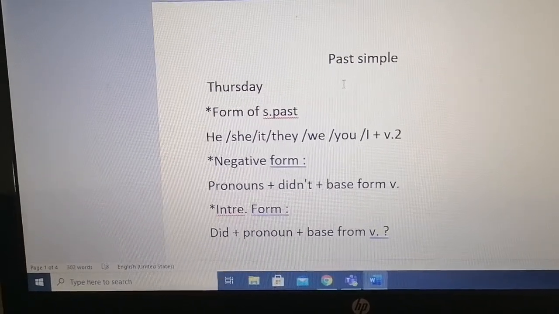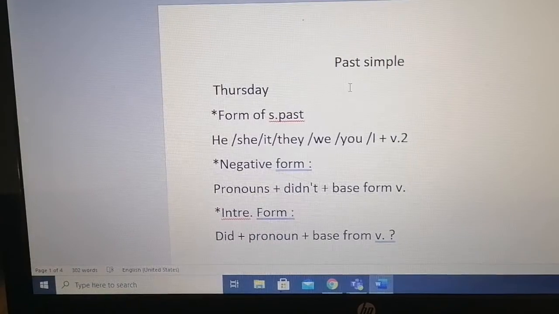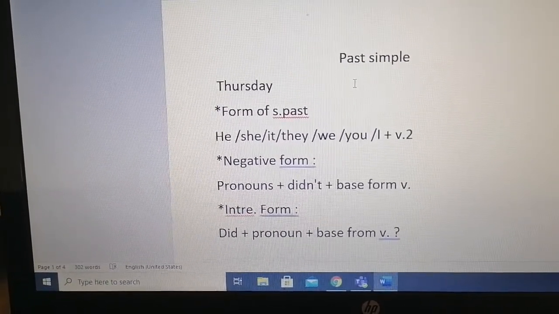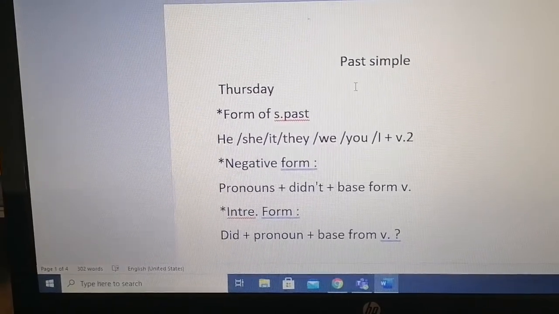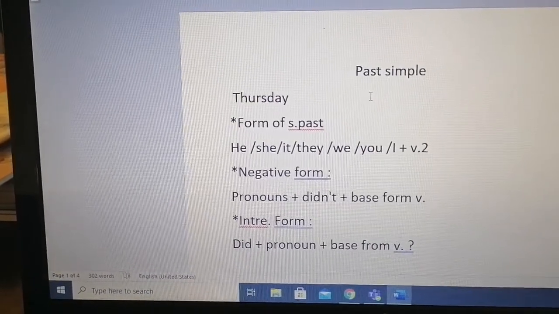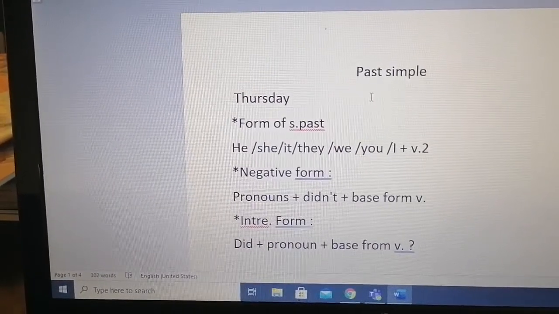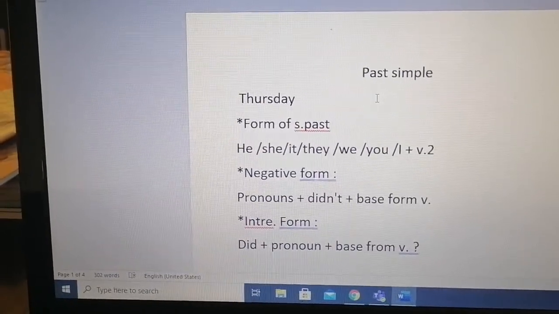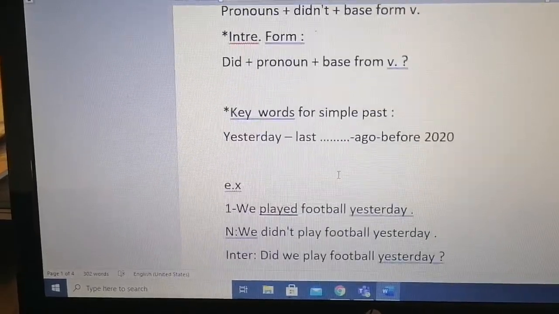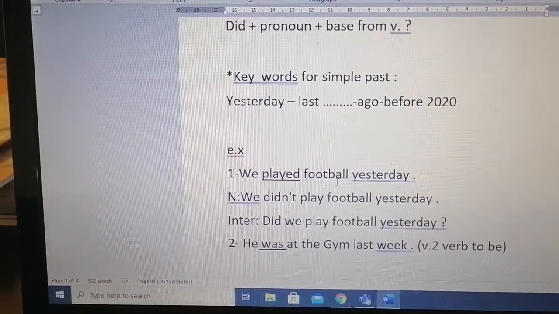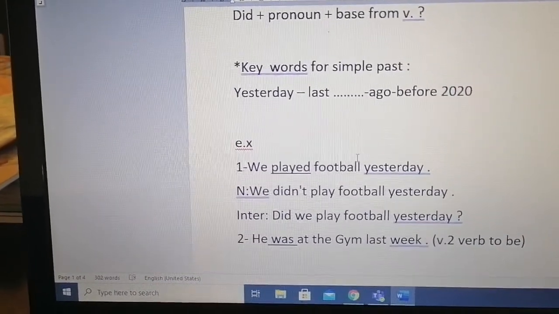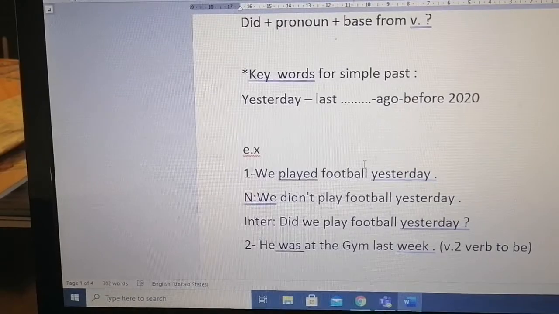Miss, pay attention. With didn't, we write the verb in the base form. For the interrogative form or question form, we start with did plus pronoun plus base form of the verb. Pay attention, miss. Negative and interrogative forms, we use didn't or did, and the verb comes in the base form. Okay? Now, for the keywords for simple past, we use yesterday, last week, last month, last year, ago, and before 2020.